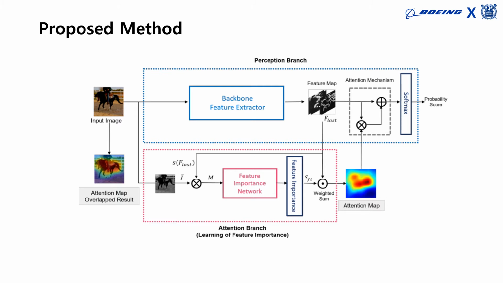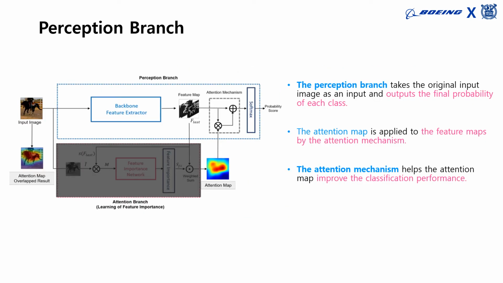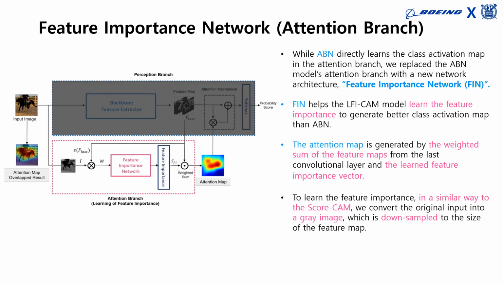The general structure is composed of the perception branch and the attention branch. The perception branch extracts feature maps by passing the input image through multiple convolutional layers and predicts a class through the attention mechanism, where the attention map is overlapped onto the feature maps from the intermediate convolutional layer. The attention mechanism helps the attention map improve classification performance by highlighting regions with a higher value of activation while preventing the lower value region from degrading to 0. Meanwhile, the product between the feature maps and downsampled grayscaled input is fed into the attention branch.